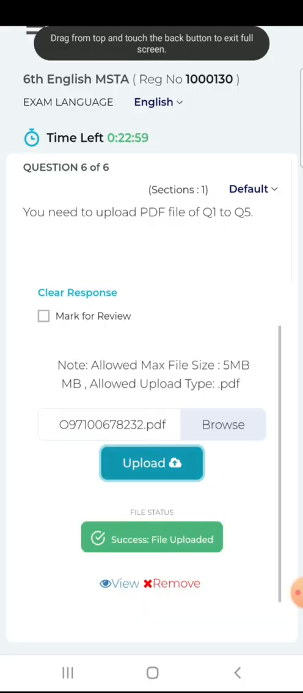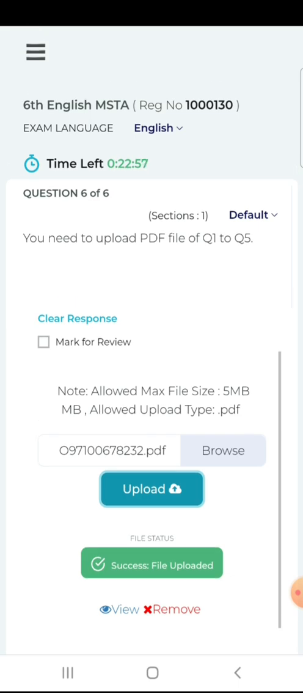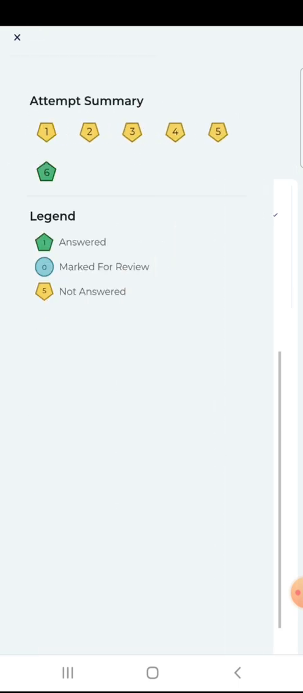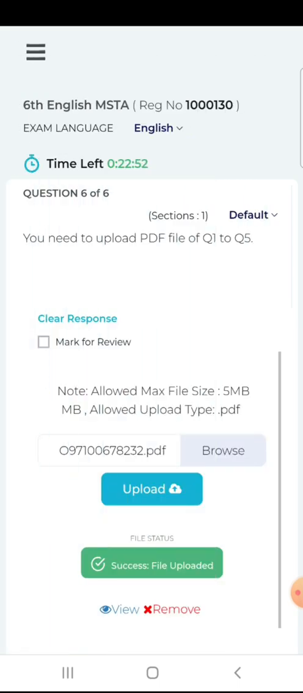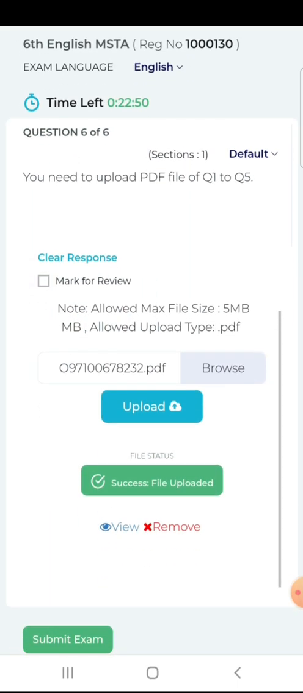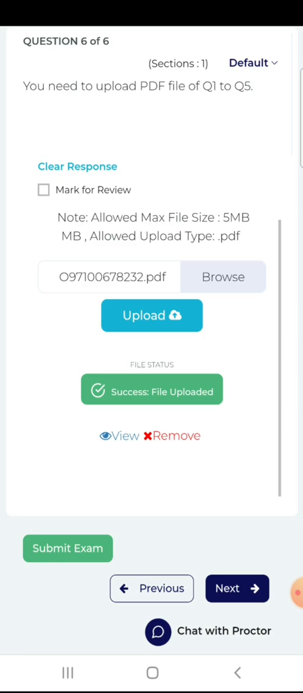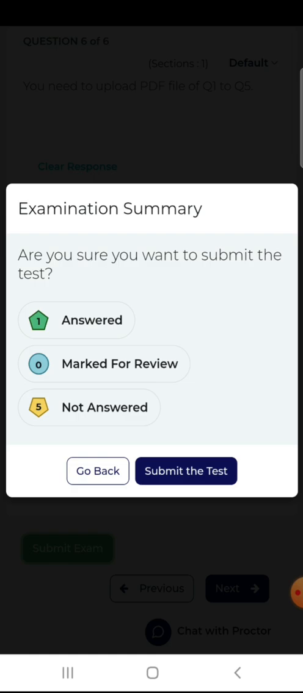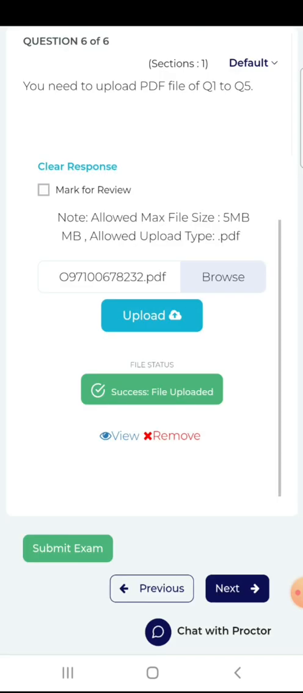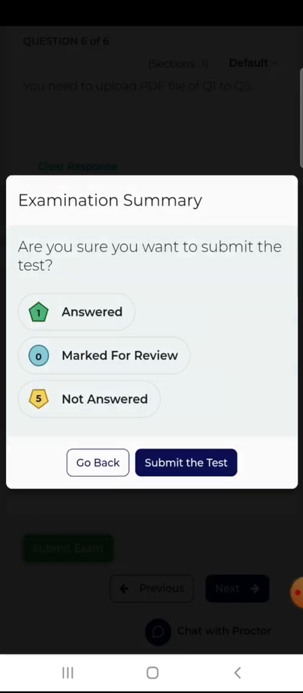How to get to question 6? Click on these 3 lines at the top left-hand side. Now it will turn green. So only 1 question is answered, question number 6. Don't worry about the first 5 questions. If you want to view, you have to check, so you can click on the go back button also. Remember that if you accidentally click on the submit button, you can go back and check.